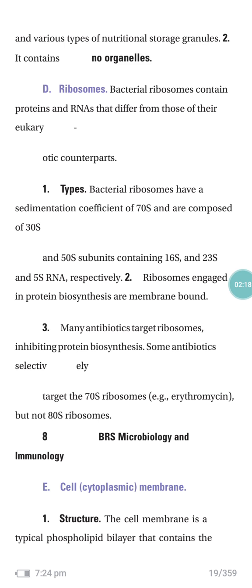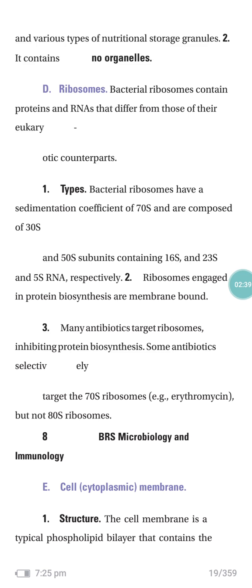Ribosomes engaged in protein synthesis are membrane bound. Many antibiotics target ribosomes, inhibiting protein biosynthesis. Some antibiotics selectively target the 70S ribosome, such as erythromycin, but not the 80S ribosomes.